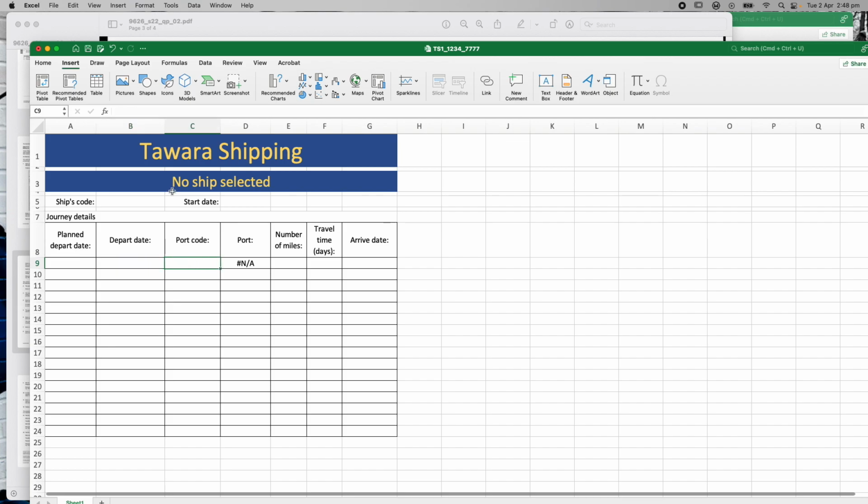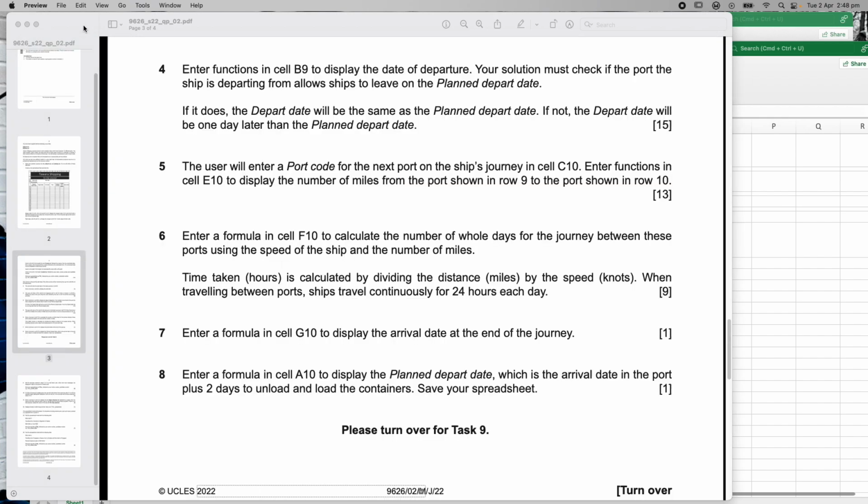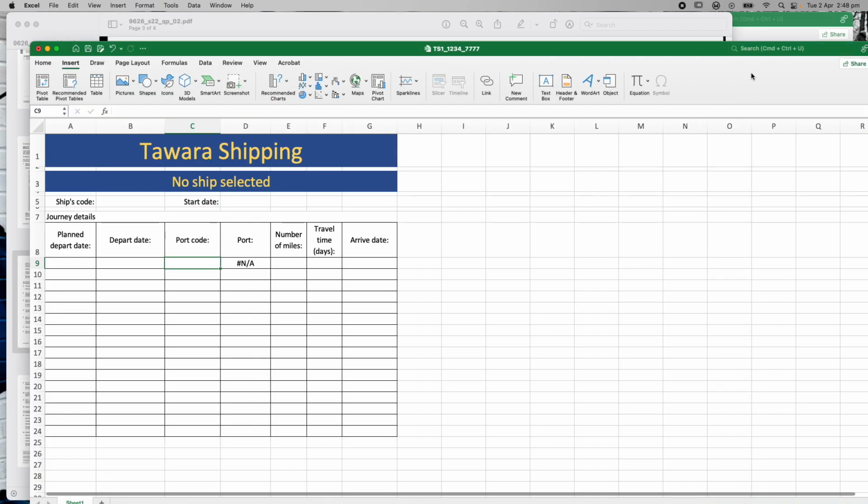Okay, this one should be my port code. And this one should be my lookup function for the port, okay? So that's all correct so far, the date of departure. Your solution must check if the port the ship is departing from allows ships to leave on the planned departure date.